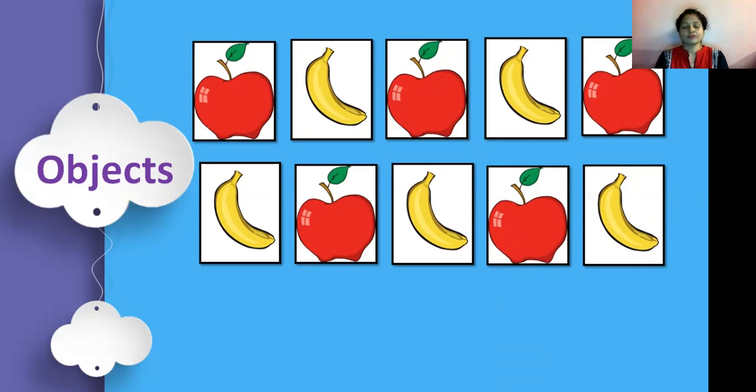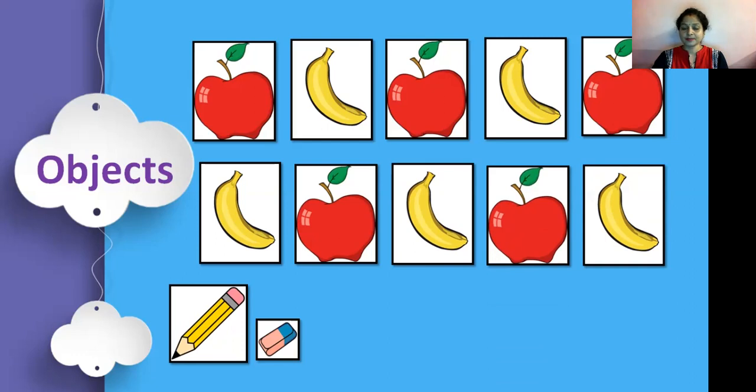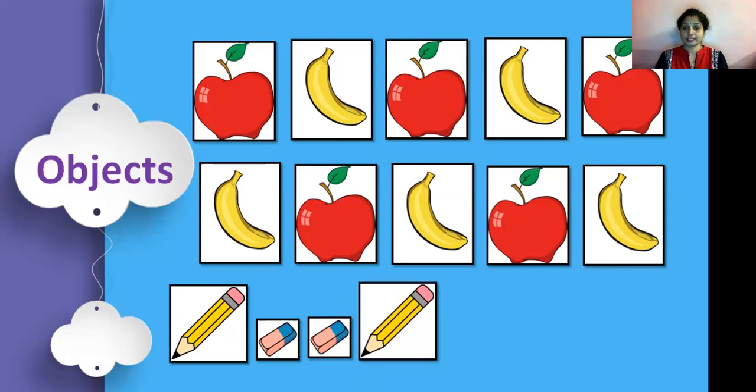Can we make pattern with some other objects? Yes. Look at this thing. What is this? Pencil. What is this? An eraser. Oh God, again an eraser. So can we use eraser 2 times and can we make pattern of it? Let's see. Now again, just see which thing is repeating here. Pencil. So it means pencil at the first place, and right now again pencil is there. It means what we are repeating? Pencil, eraser and eraser. So it is making a pattern.